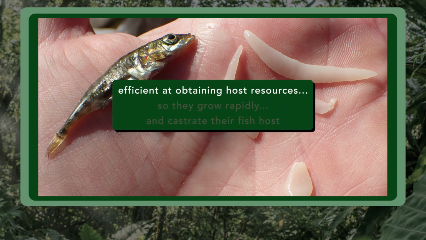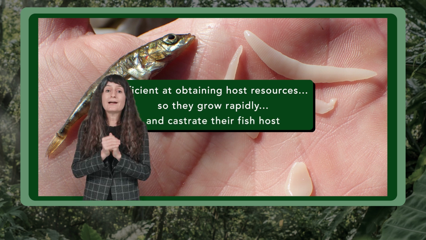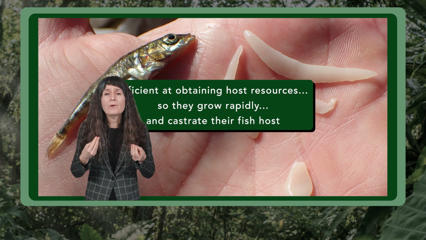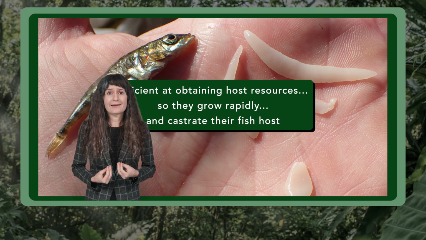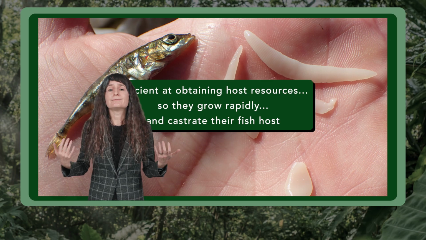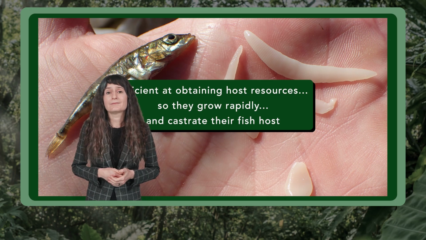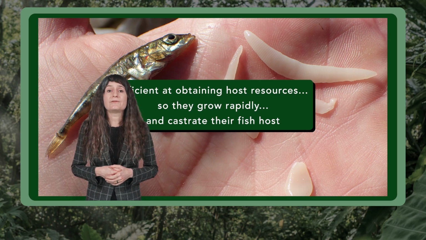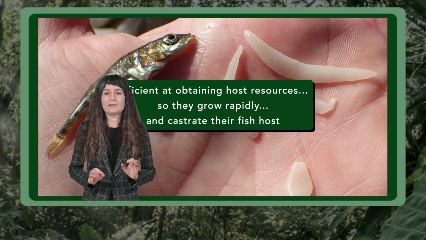About 40% of available nutrients go to the larval worm, and the worms use that resource to grow really rapidly. And as a result, these worms parasitically castrate their fish host. They don't actually eat the host's gonads, but they suck away so much energy from the host that the host has literally nothing left to give its own gonads. And as a result, it is parasitically castrated. The fitness consequences of Schistocephalus solidus parasitism are really severe.